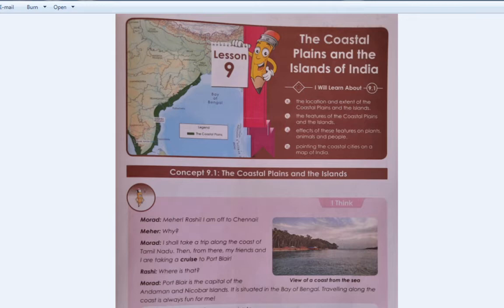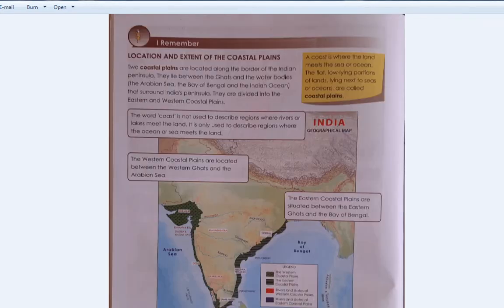Whenever we go to see different sights, we sail in a boat or a ship. That is a cruise. So where is Morad going? He is going to an island. Can you tell me, students, what is an island? Yes, an island is a landmass which is surrounded by water from all sides.